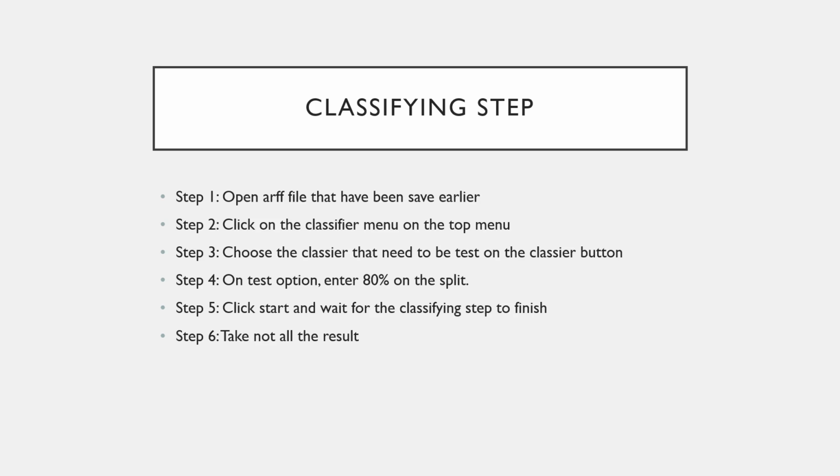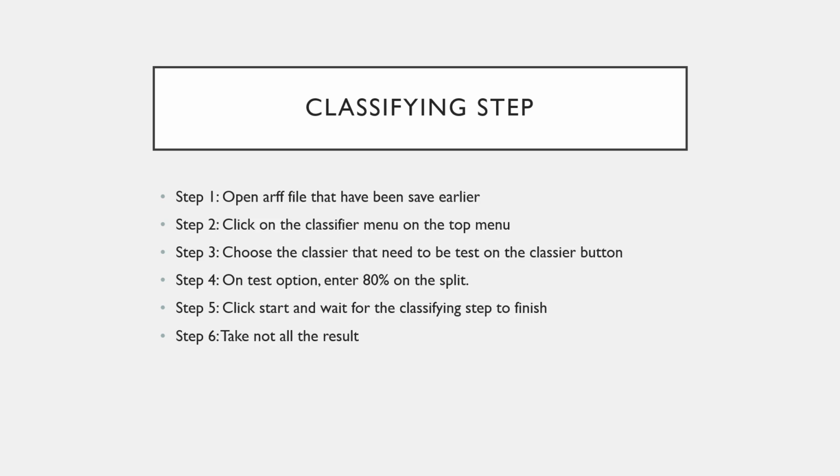And then this is the classifying step. The classifying step is to classify the dataset that I have saved earlier. Open the file and open the classify menu on the top menu. Choose the classifier that needs to be tested, and then enter 80% on the split. The 80% is for the training data, and the 20% is for the test data.